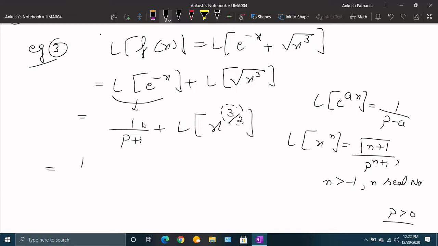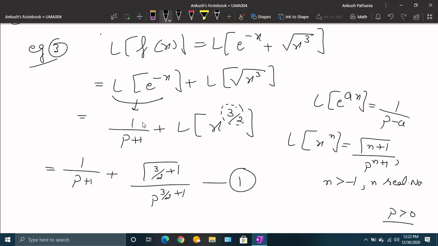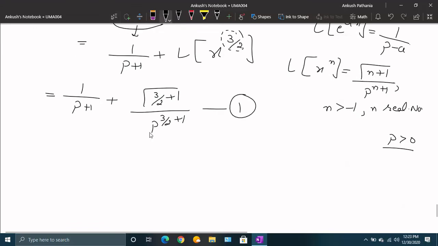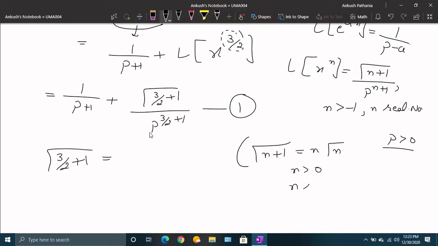So let us use the formula for this x raised to power n. It is gamma of 3 by 2 plus 1 upon p raised to power 3 by 2 plus 1. So let me write it as equation 1. We apply the formula as such. Now to solve this gamma of 3 by 2 plus 1, we have a formula that gamma n plus 1 is equal to n gamma n, when n is greater than 0 and a real number. Using this, n here is 3 by 2. So it is 3 by 2 gamma 3 by 2.